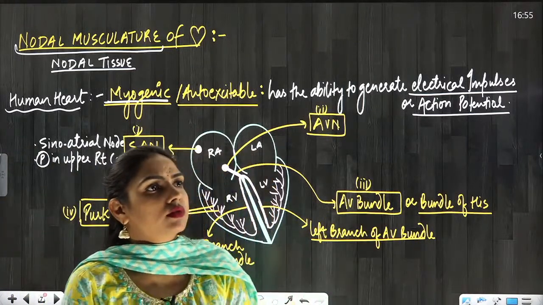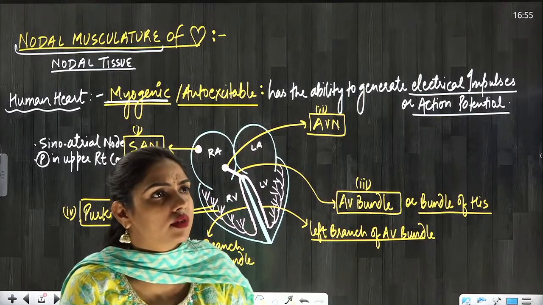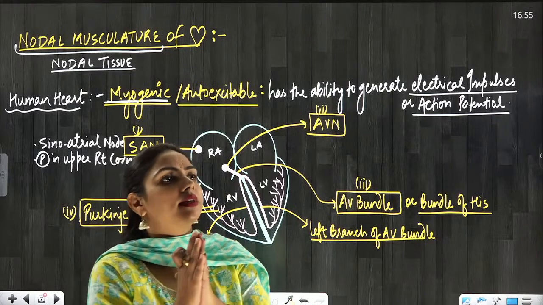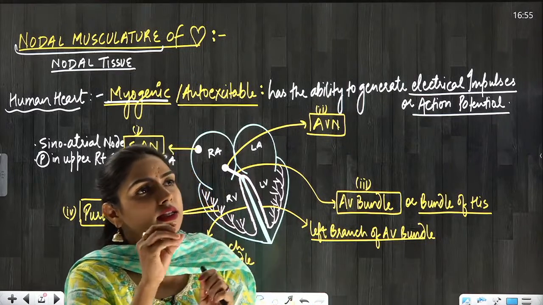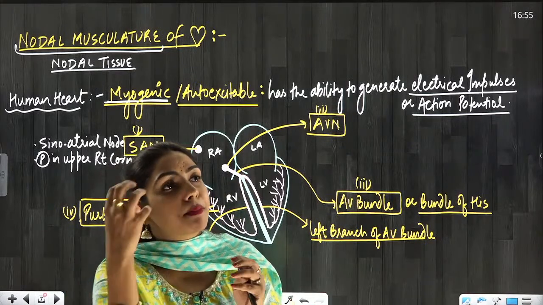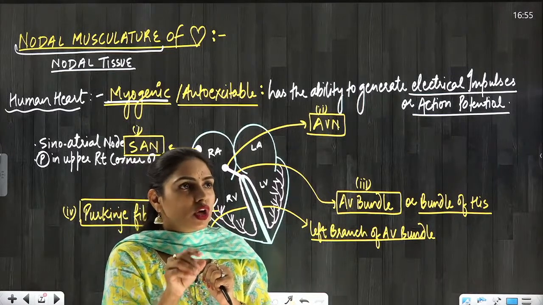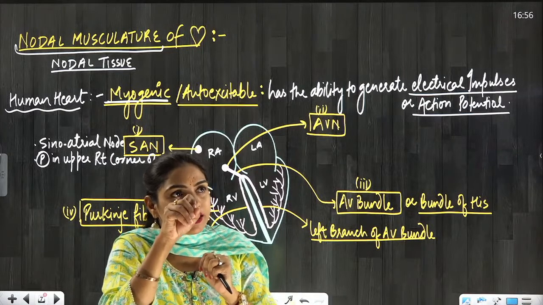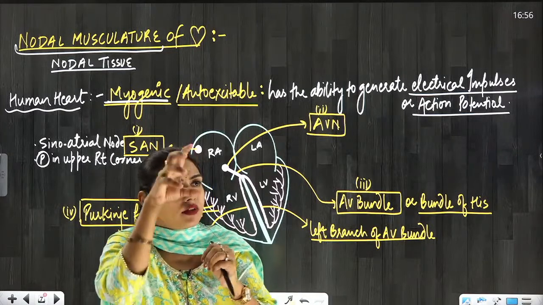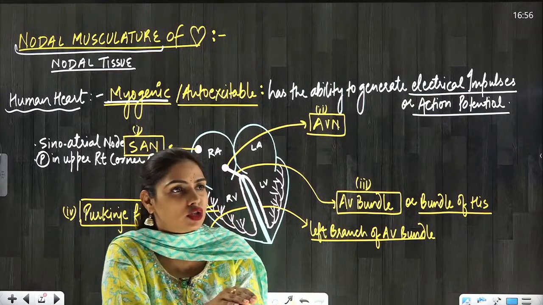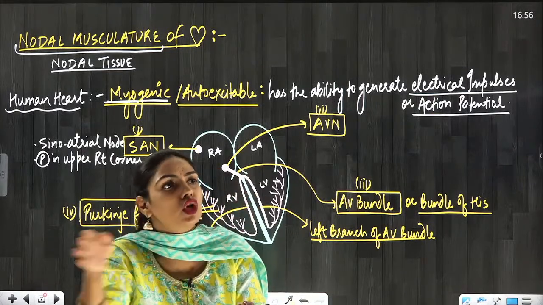Yes, beta, stents. Stent is a different thing, Vishal. When a plaque forms in the coronary arteries, the diameter of the coronary artery decreases, so the blood flow is not proper.